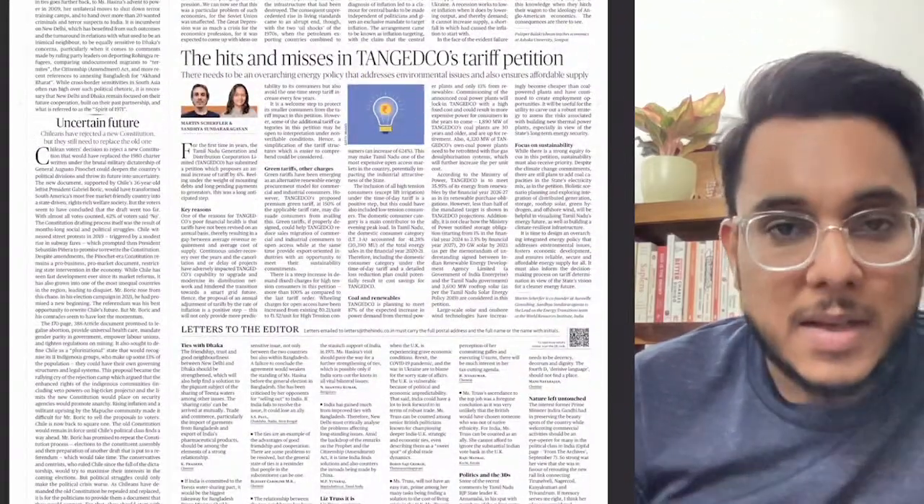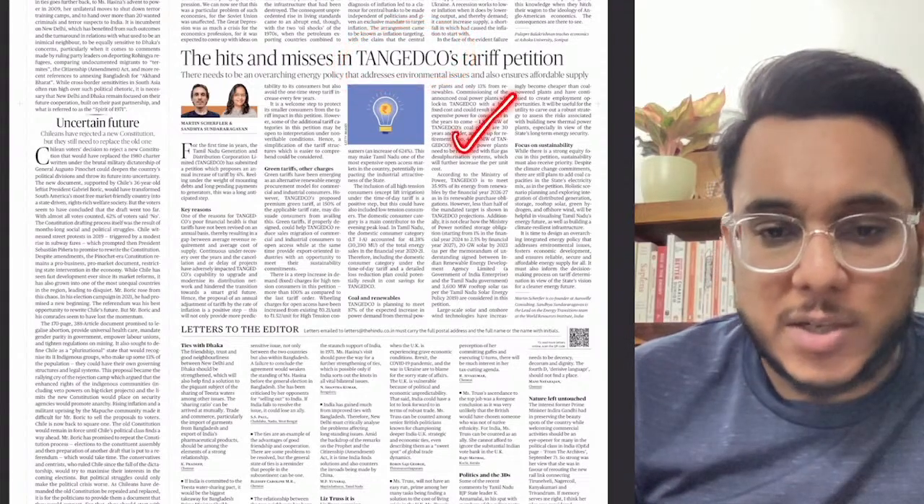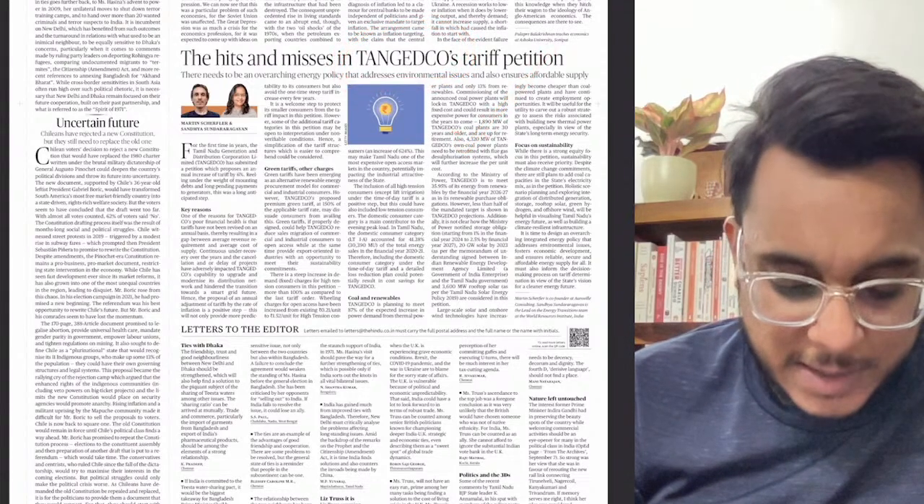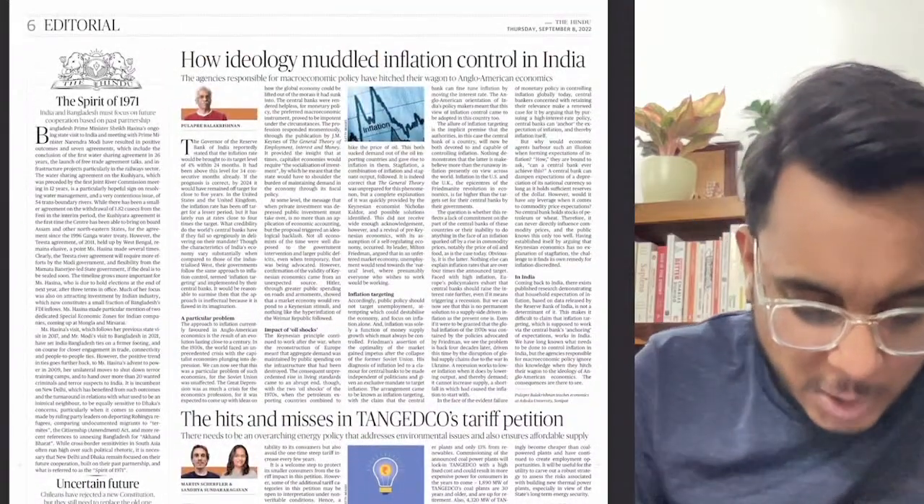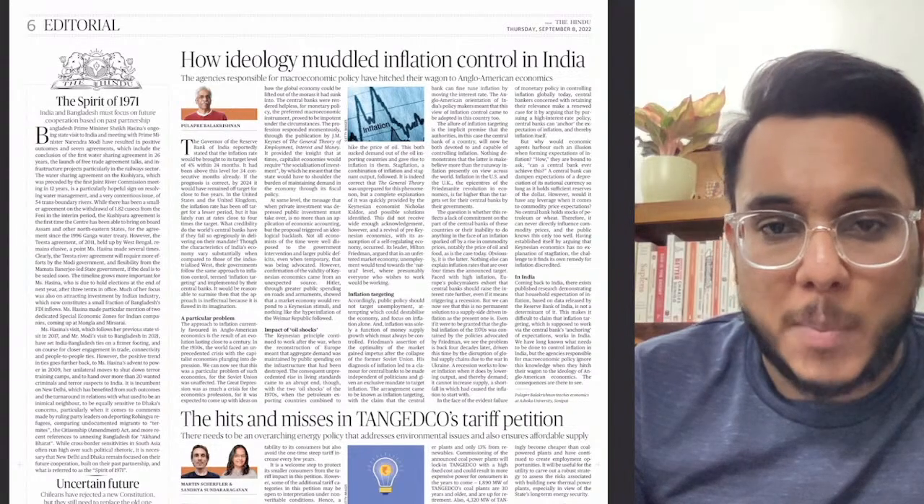Then the hits and misses in TANGEDCO's tariff petition. We will briefly be seeing what this particular article is talking about. Then guys, after that, the spirit of 1971. Basically this article talks about the India and Bangladesh cooperation that is going on.